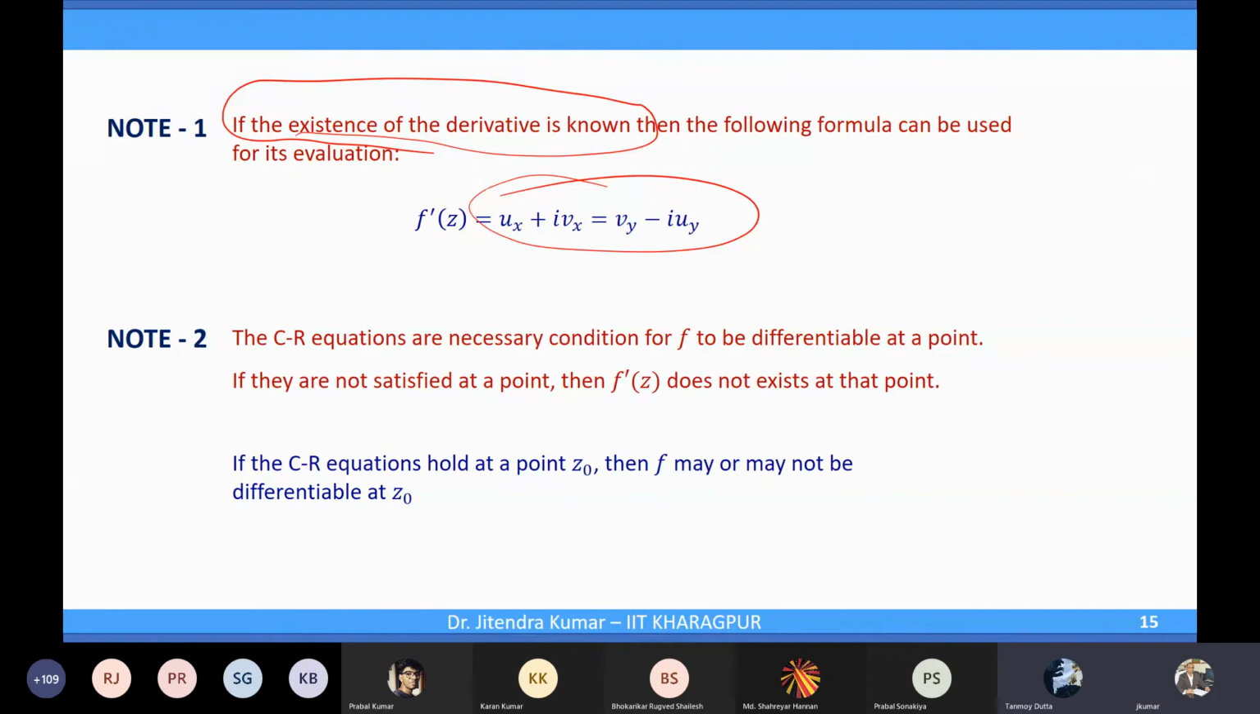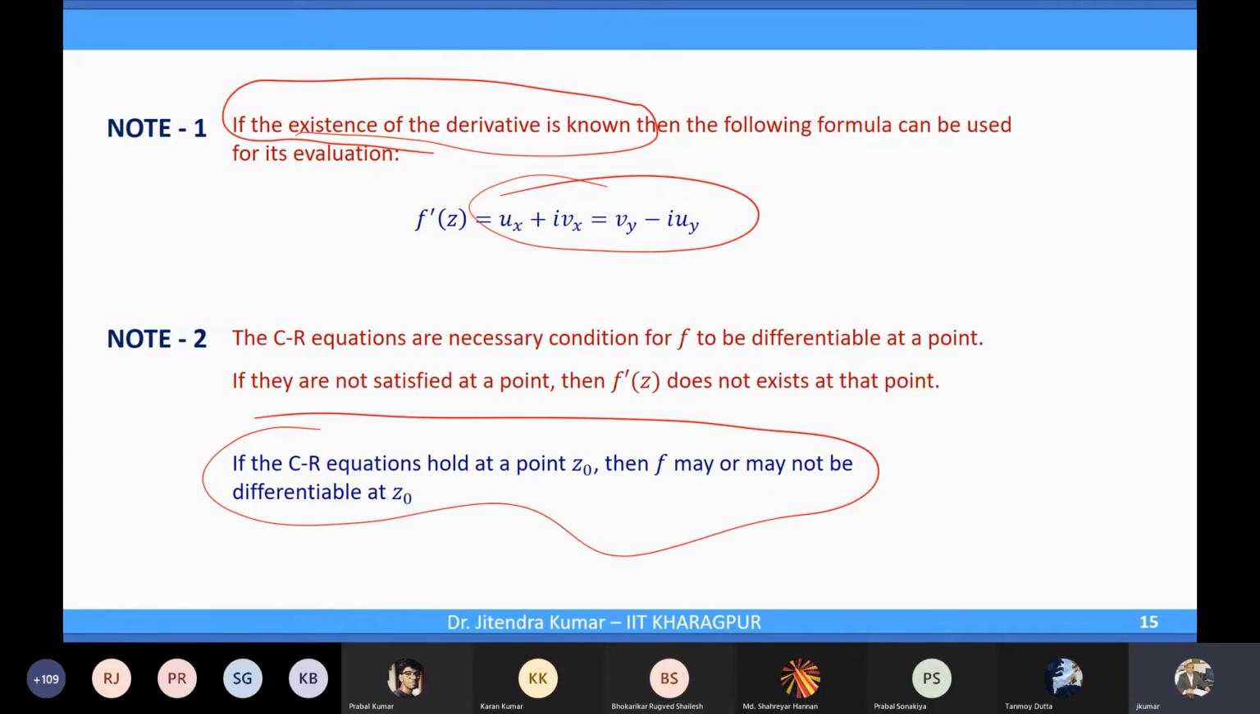Okay, fine. Is this point clear now? The CR equations hold and they may not be differentiable? Yes, necessary conditions do not imply that the result will follow. These are a must. So once they are there, then you can think about differentiability. If they are not satisfied, forget it. That is not differentiable.